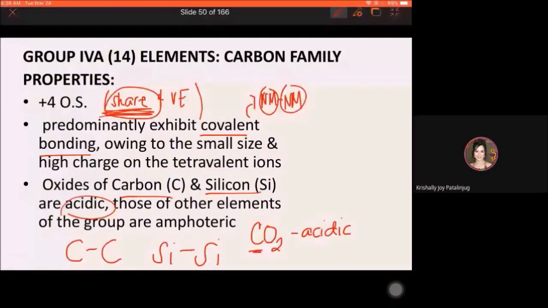Okay, so the same with silicon. As a non-metal, the oxide of silicon, example, silicon dioxide, is also considered acidic. So tandaan, oxides of non-metal in general, acidic. Oxides naman of metal are said to be basic. Okay?